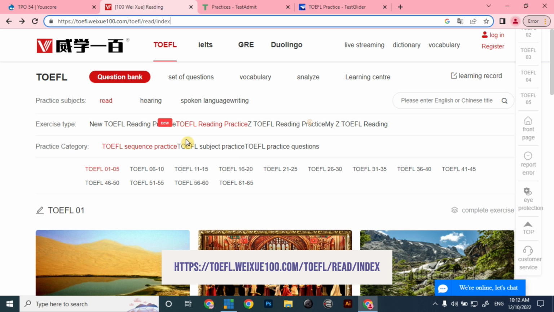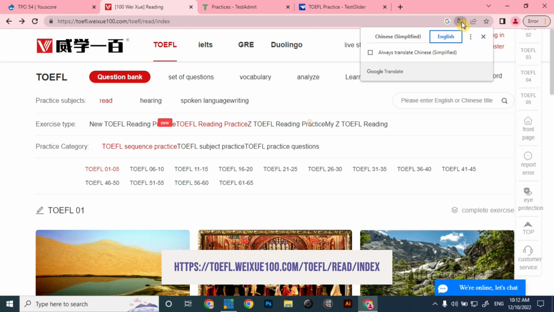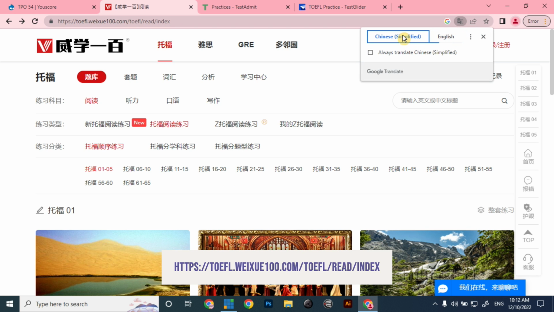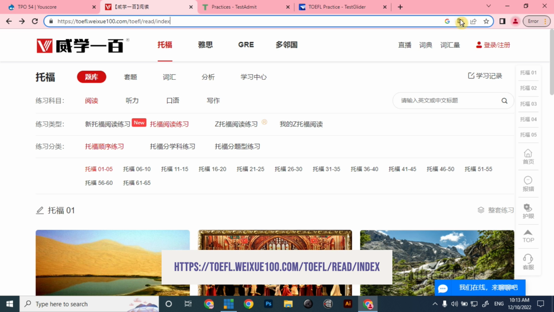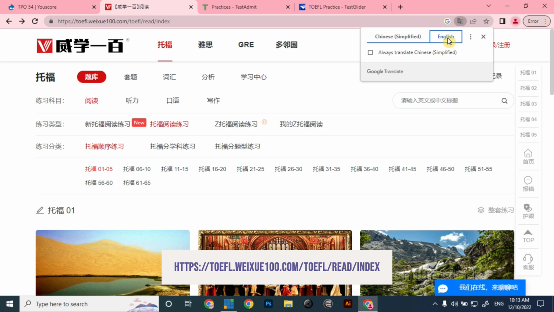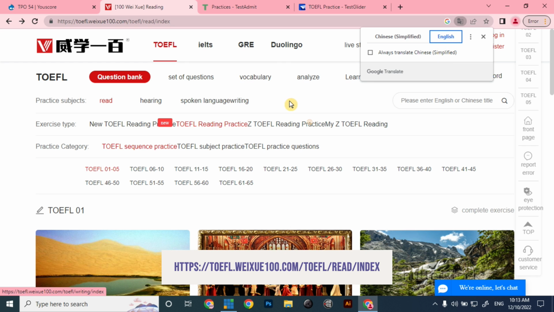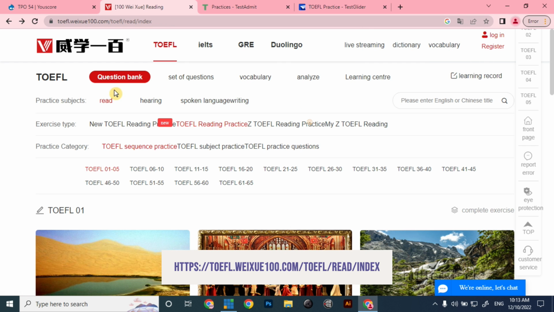you can click on the link that I have provided in the description, and first of all make sure to check the translate section because the website is provided in Chinese. If you are other than Chinese, then you need to look at your address bar, which provides a Google Translate icon, and on the icon you can simply click for English and it translates to English. From this you can easily practice reading, listening, speaking as well as the writing section of the TOEFL test.